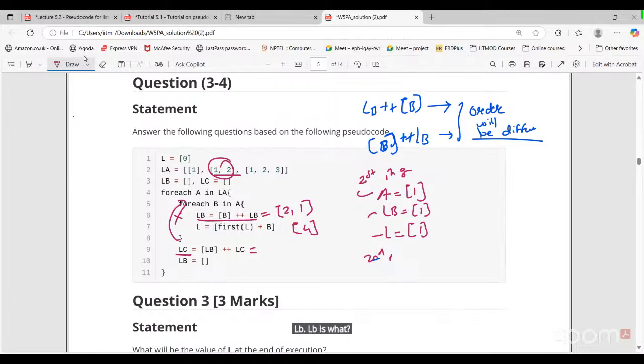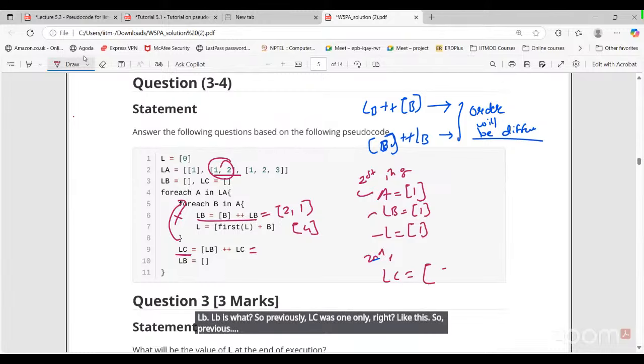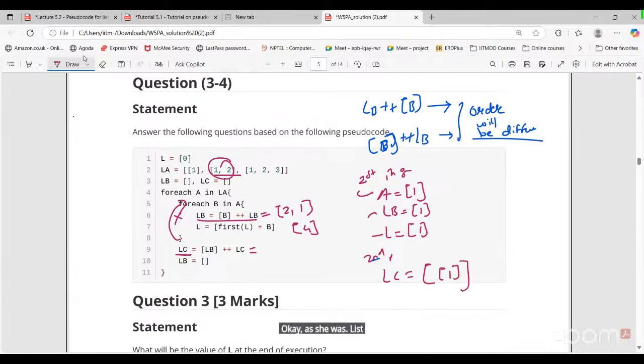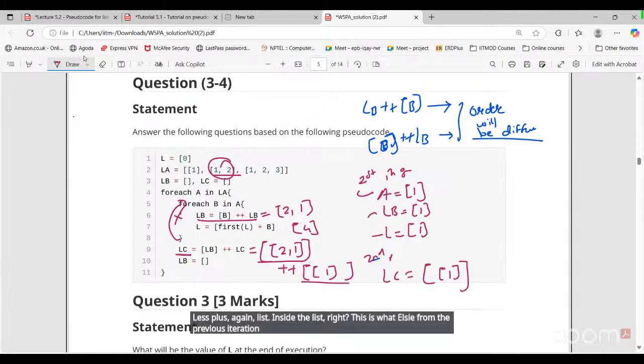Previously LC was 1 only, right? So in the previous case, LC was a list of lists, right? Now LB is 2, 1, but inside the bracket we have to write 2, 1, right? Plus again a list inside the list. This was LC from the previous iteration. This is what we got now.